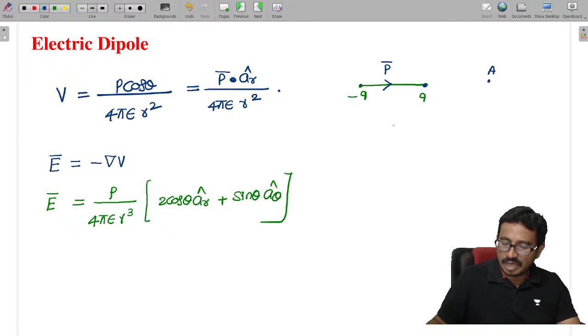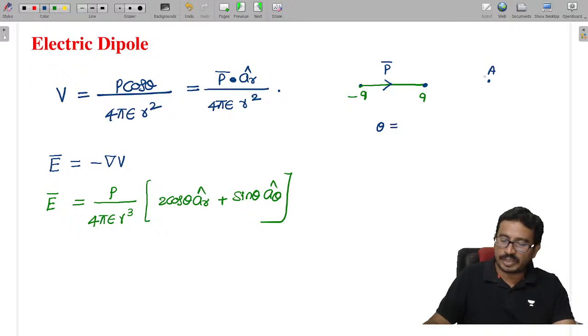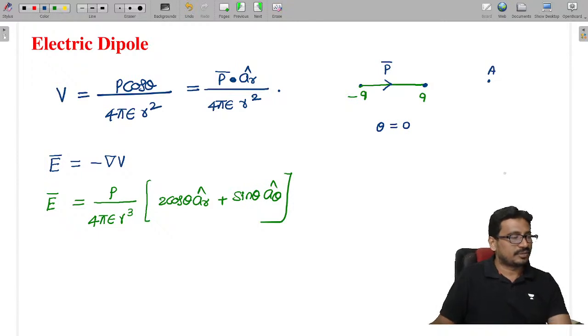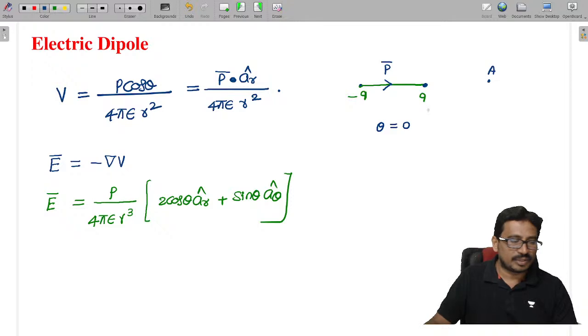In this case, theta is the angle between the dipole moment and the point. Since this point is parallel, theta equal to 0. If theta equal to 0, we call this the end fire direction.